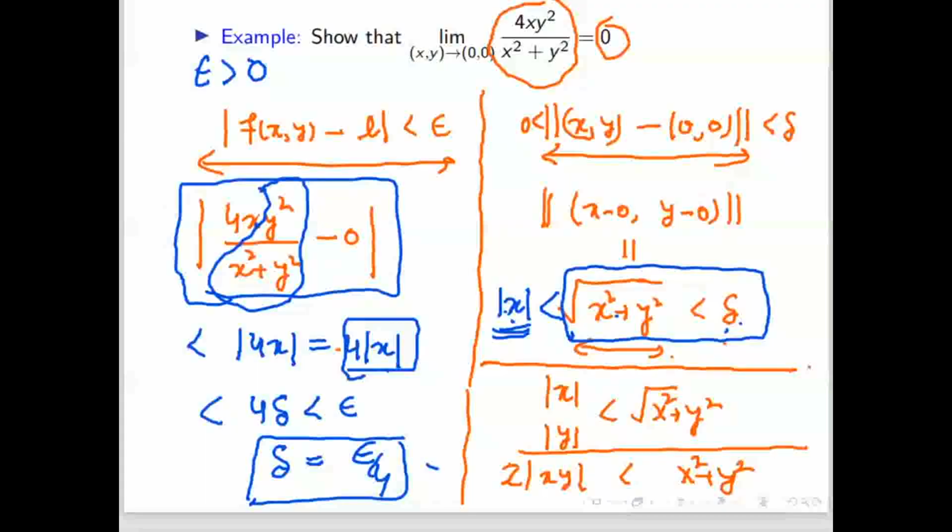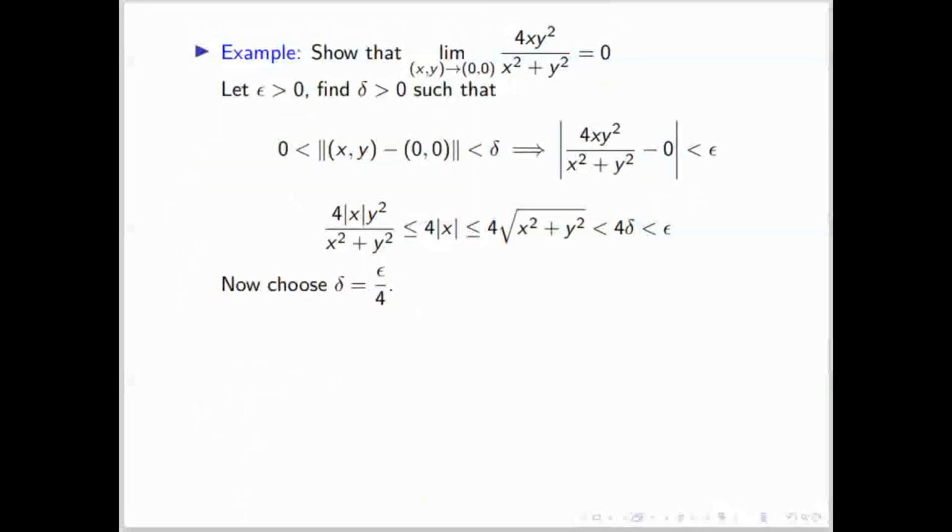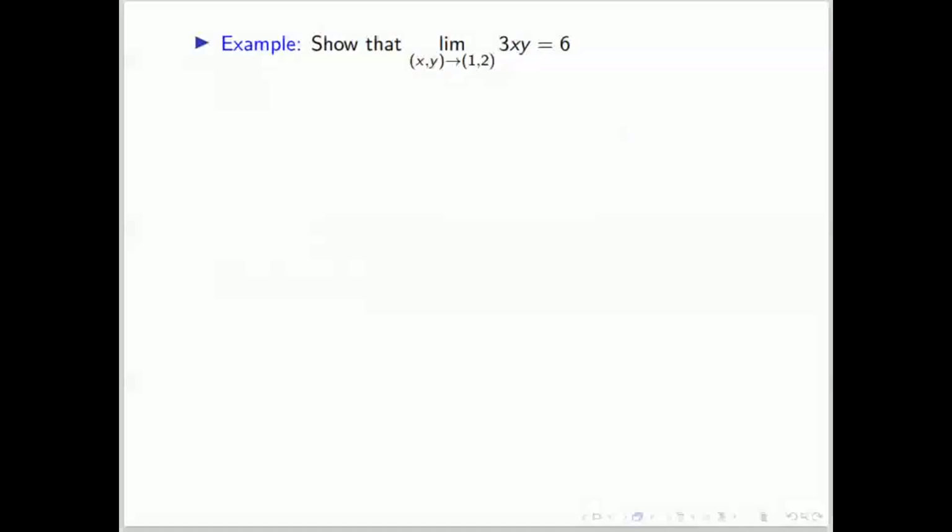So from this, the limit exists and it is 0. So here delta is epsilon by 4. Now we'll do this example.